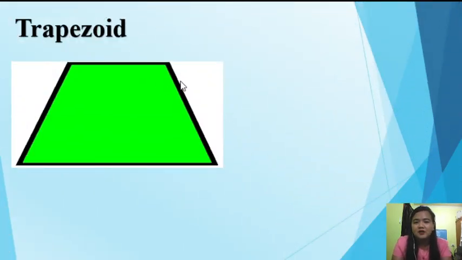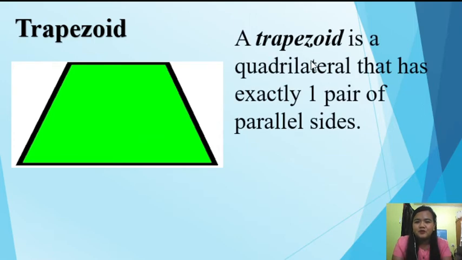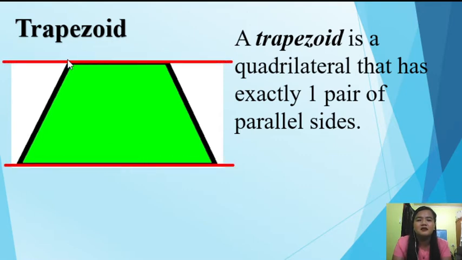Okay, next, we have another type of quadrilateral. We have this trapezoid. So, a trapezoid is a quadrilateral that has exactly one pair of parallel sides. So, this side and this side are the only sides of this trapezoid that are parallel. Okay, as you can see, meron ba kayong nakikitang right angle? Wala. So, si trapezoid ay walang right angle.